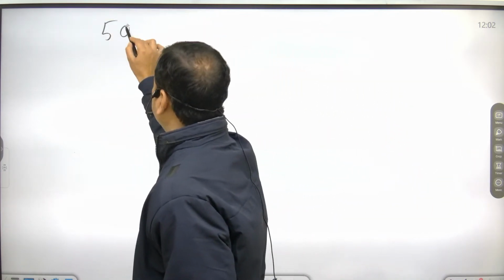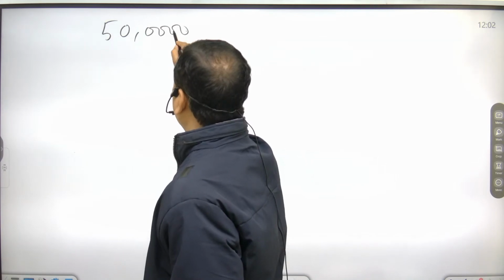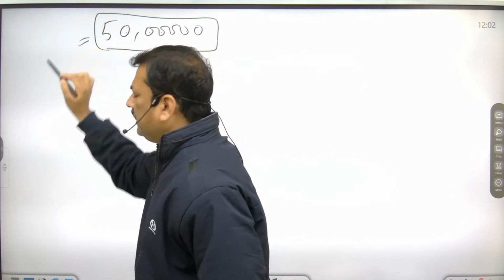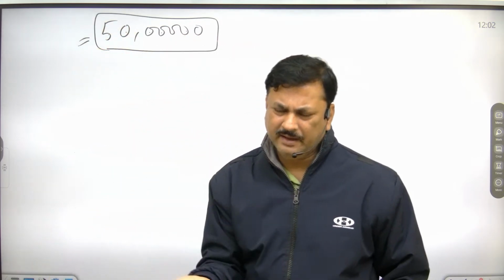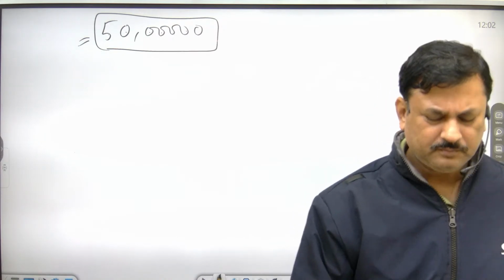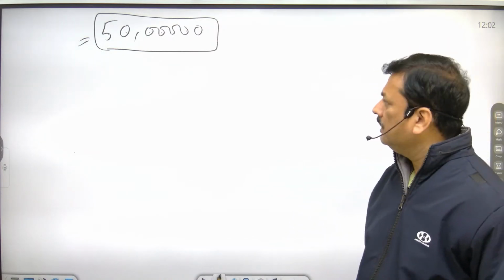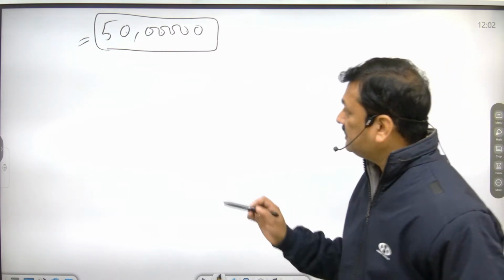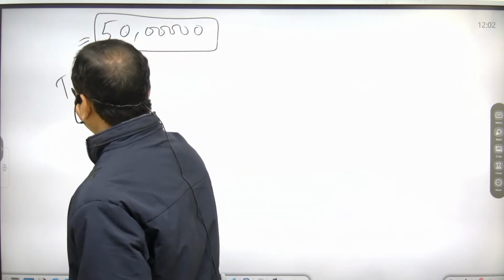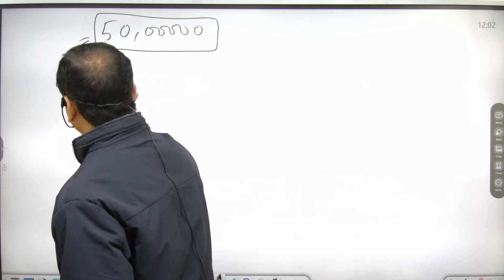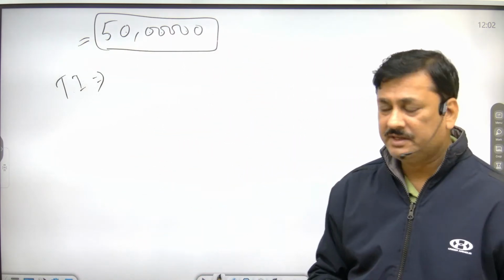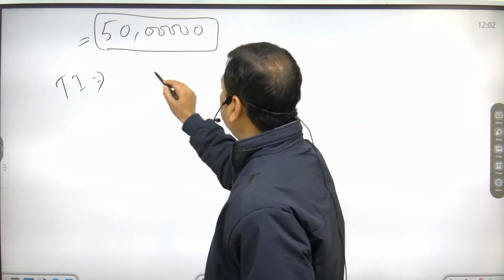Suppose your income is 50 lakh, and the government has said those who are earning 50 lakh have to pay surcharge. So what is your tax liability? How much tax do you have to pay at 5%?